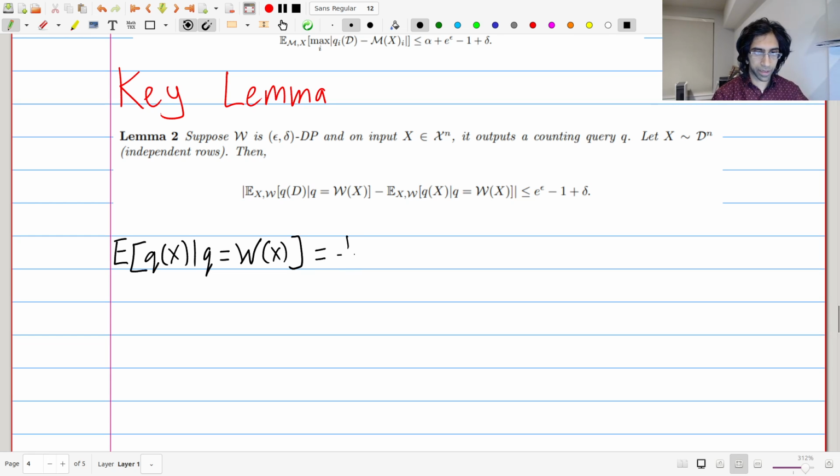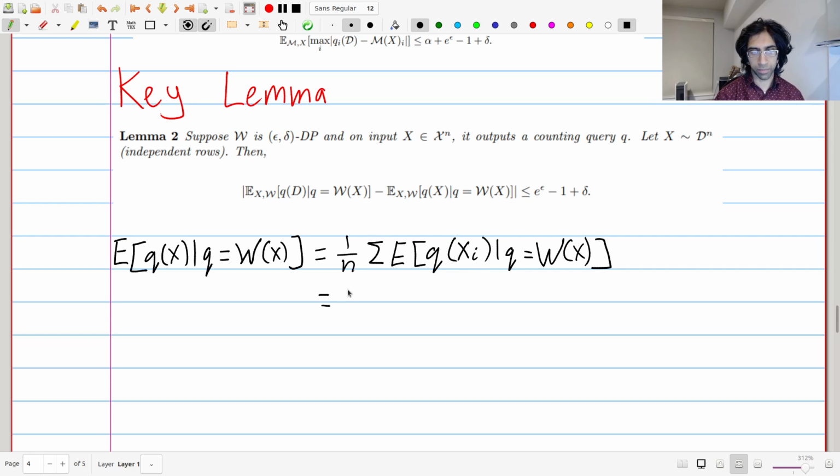This can be written out by the definition of the data set as a summation of the expectation of Q on Xi, where again Q is equal to what W picks on X. And this we can simplify, because remember, we're working in the restricted case where Q is a 0,1 valued query.